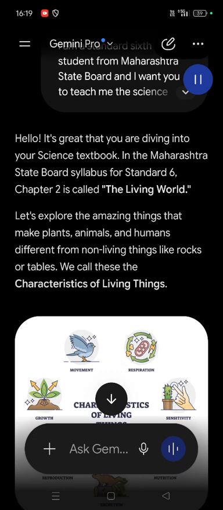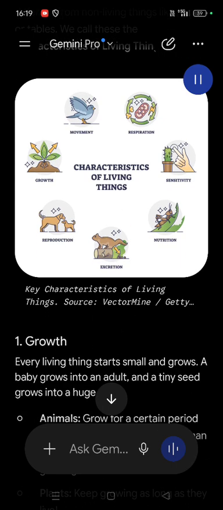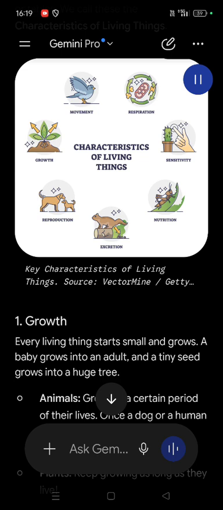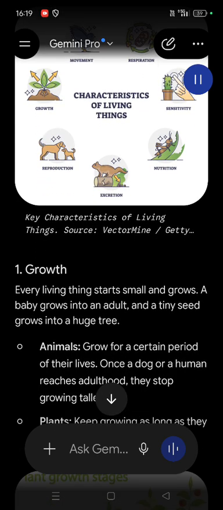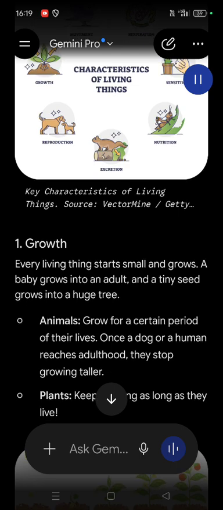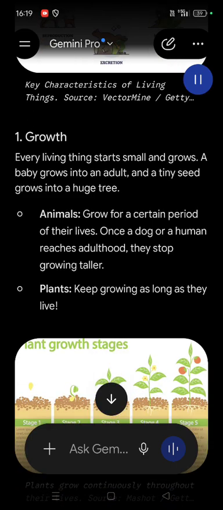1. Growth. Every living thing starts small and grows. A baby grows into an adult, and a tiny seed grows into a huge tree. Animals grow for a certain period of their lives. Once a dog or a human reaches adulthood, they stop growing taller. Plants keep growing as long as they live.